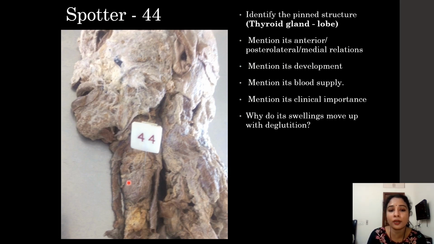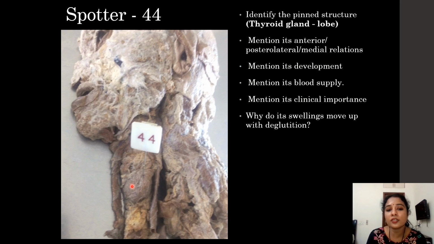Blood supply: the thyroid gland gets its arterial supply by the superior and inferior thyroid arteries. The superior thyroid is a branch of the external carotid artery, and the inferior thyroid artery is a branch of the thyrocervical trunk, which is a branch of the subclavian artery. And also sometimes in a few individuals there is an extra artery called arteria thyroidea ima. So that is an extra inconstant artery.